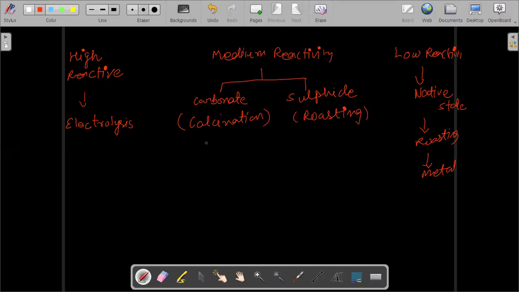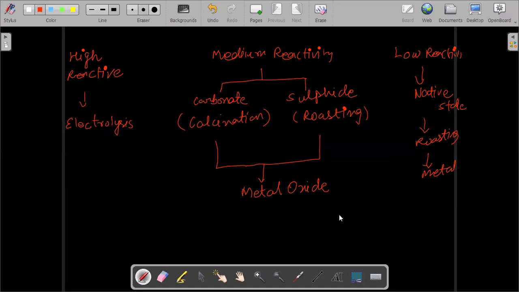In the calcination method, for the carbonate ores, we just heat them. There is no requirement of oxygen. In the roasting process, the ores are heated in the presence of oxygen. The output of this is the metal oxide, which can be further reduced.